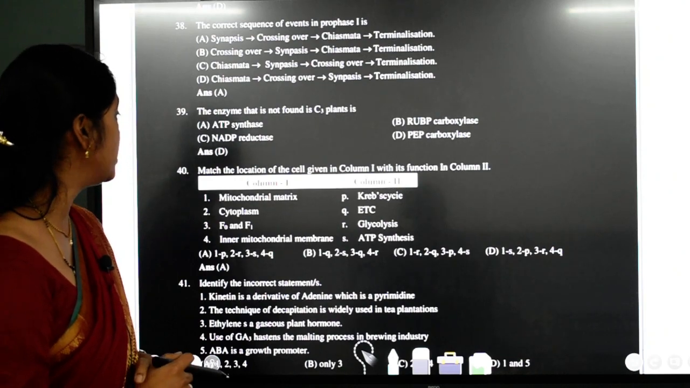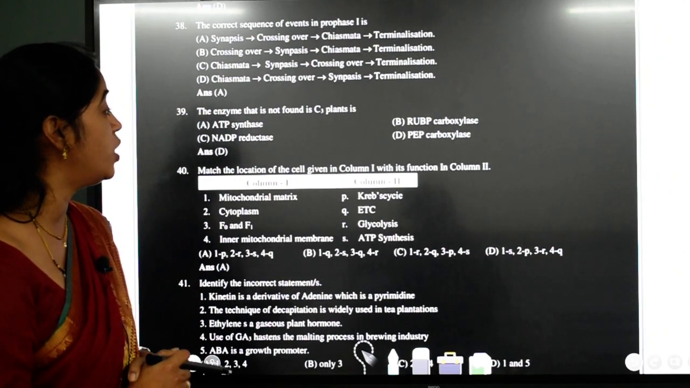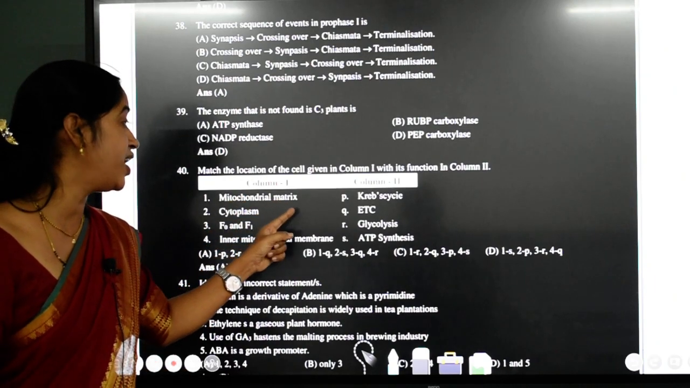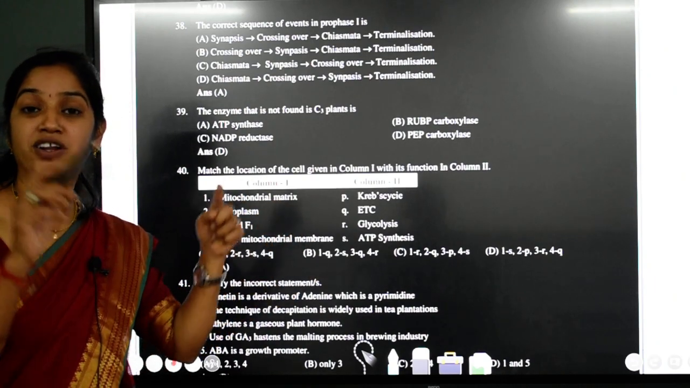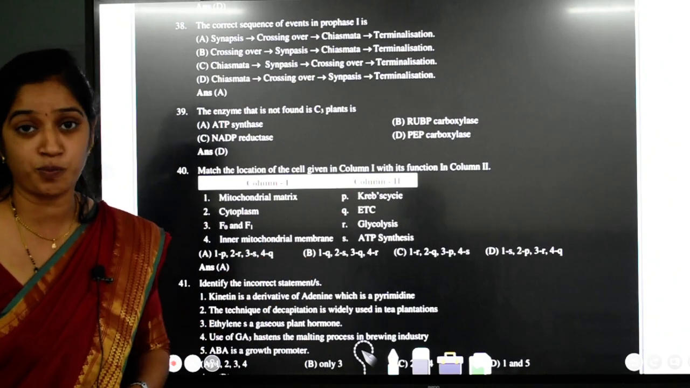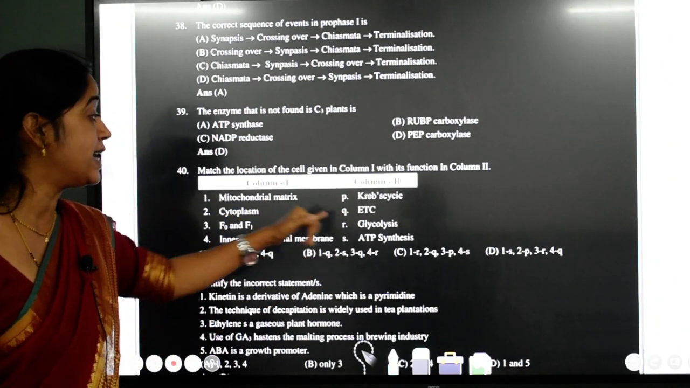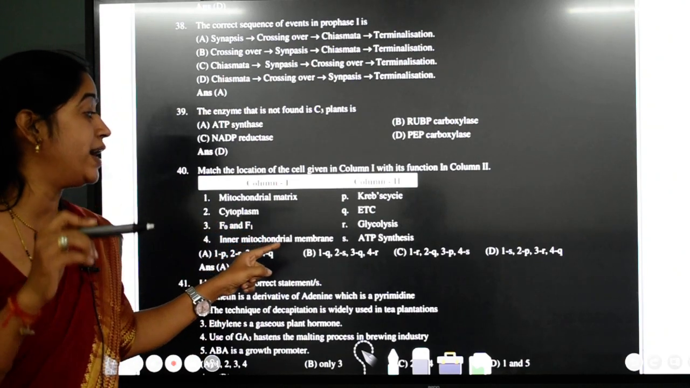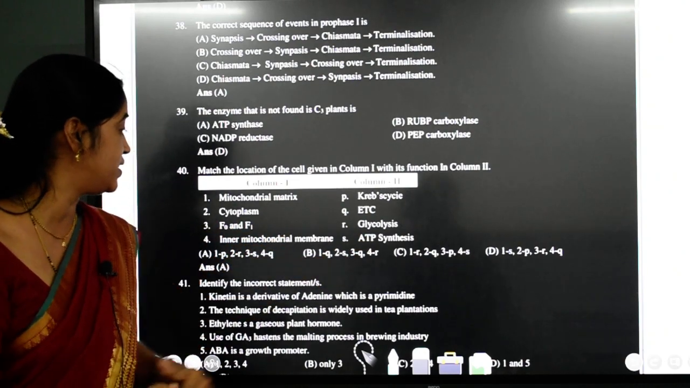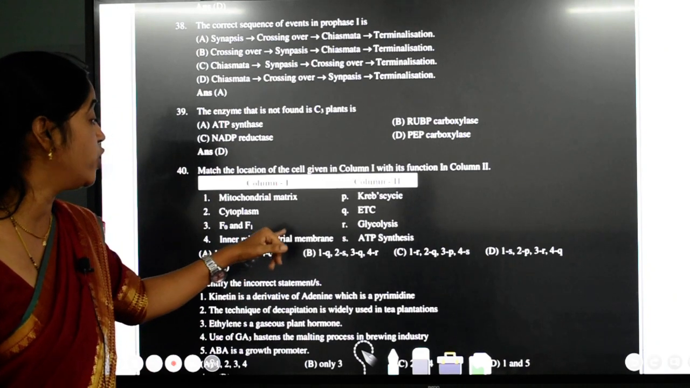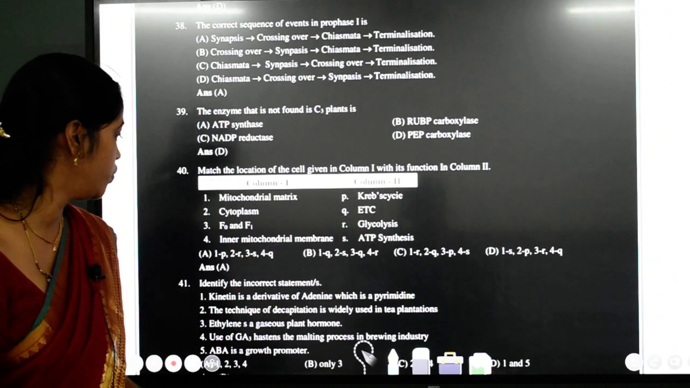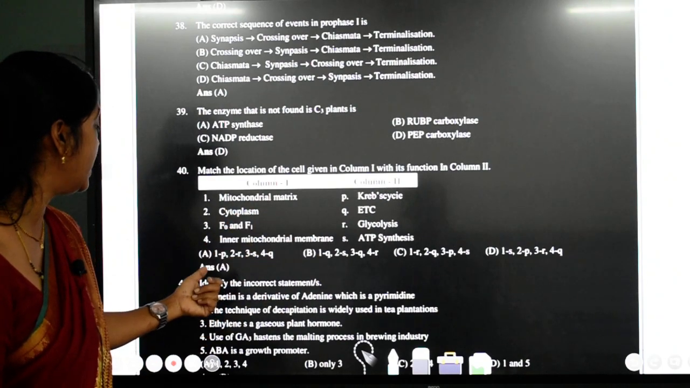40th question, match the location of the cell given in column 1 with its function in column 2. Mitochondrial matrix, you know that in the matrix of the mitochondria, Krebs cycle takes place. In cytoplasm, glycolysis takes place. F0 and F1 particles are responsible for ATP synthesis, and the inner mitochondrial membrane will be involved in electron transport chain, that is Q. So if you match these things, you will get the answer as A.